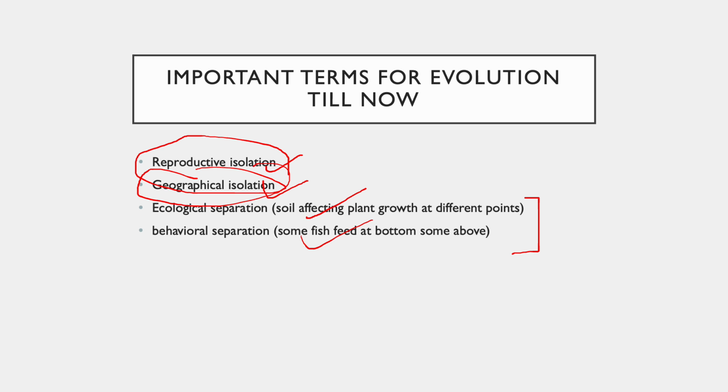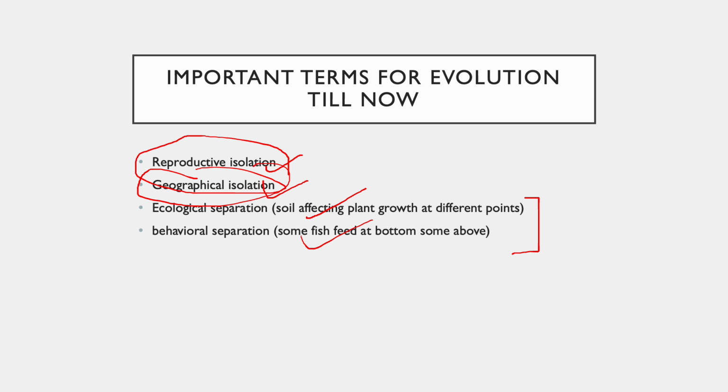One of the very common examples which is found in most of the books for A levels is the soils affecting plant growth at different points. So at a particular season, or let's say at a particular time of the day, or a particular set of months in a year, the soil has a different pH, and that pH changes over the next set of months. Because of these changes, there are different points at which the growth of plants is affected.